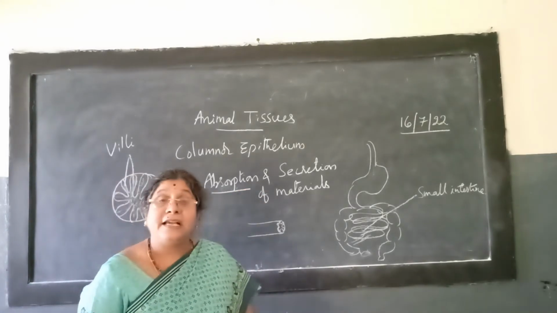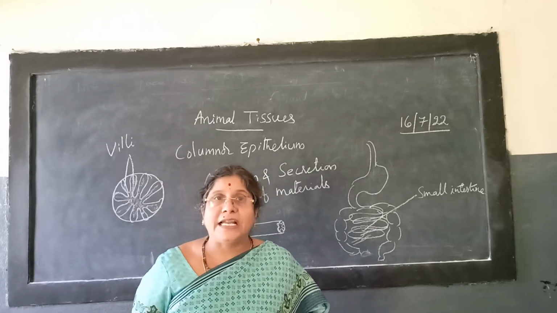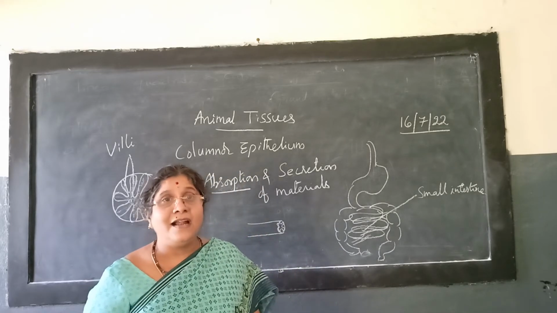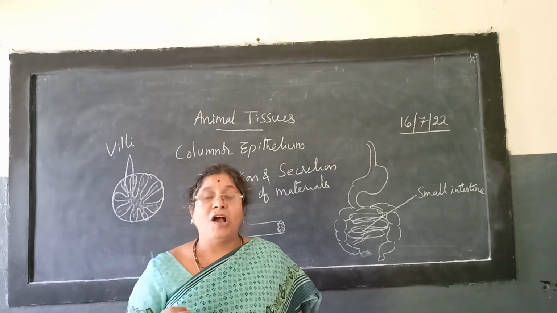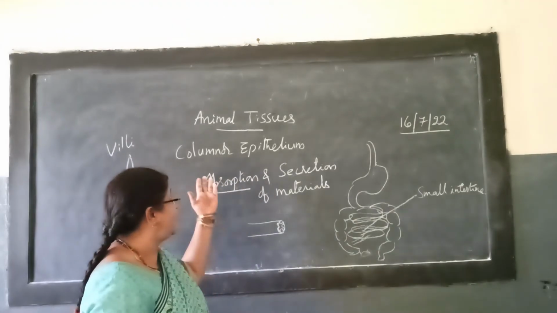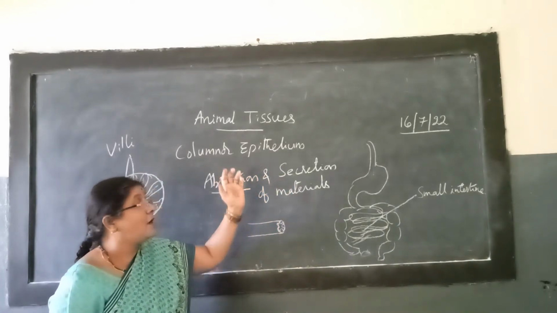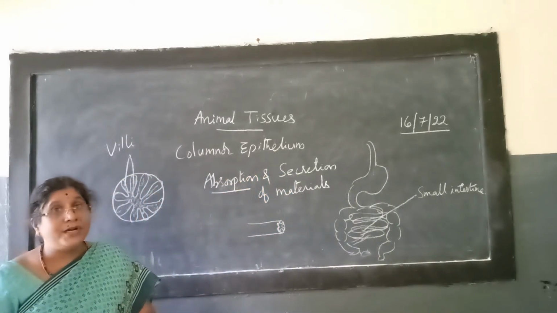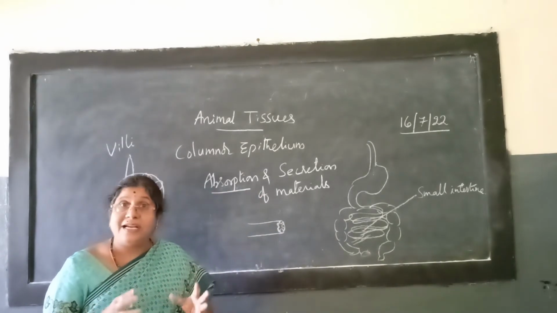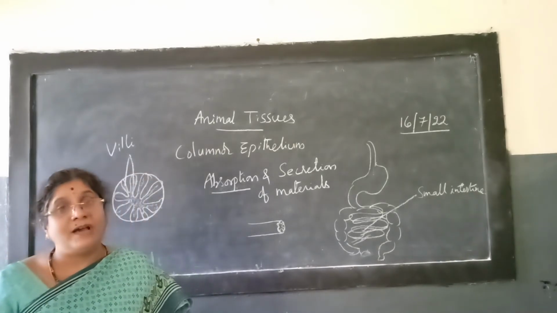Then secretion. Glands are there. I said we have salivary glands, which secrete salivary juice. Is it not? So its secretions are released. Is it clear to you? That is also because of these columnar epithelial cells. Have you understood? That is happening because of the different types of epithelial tissue present in our body.